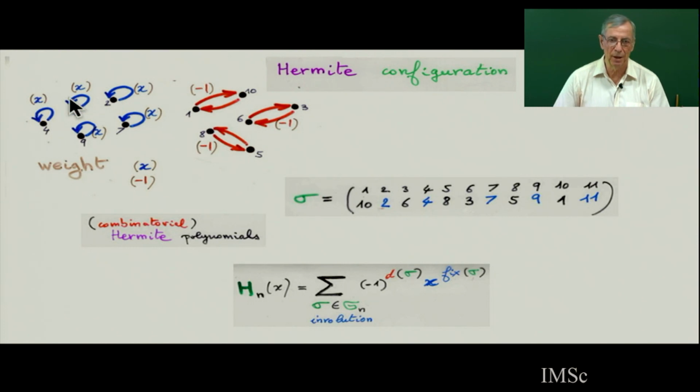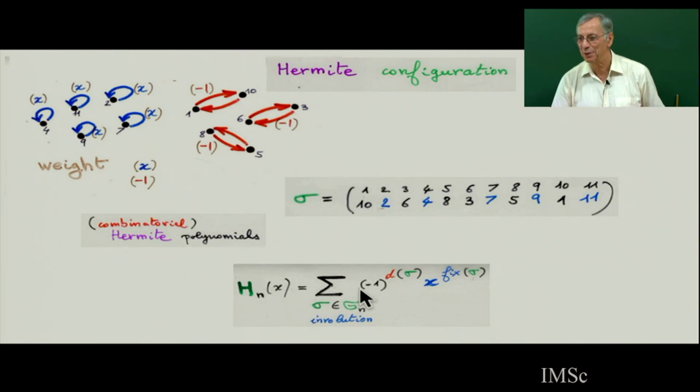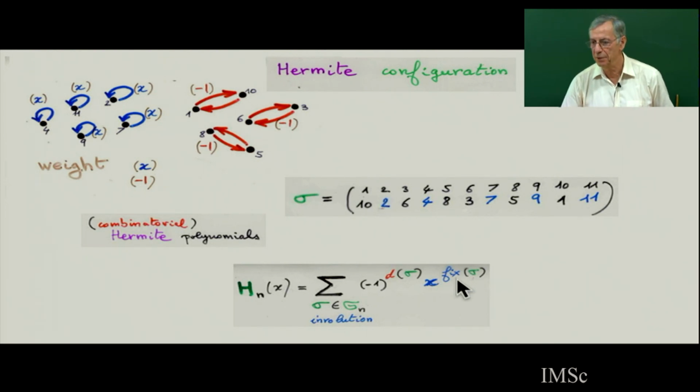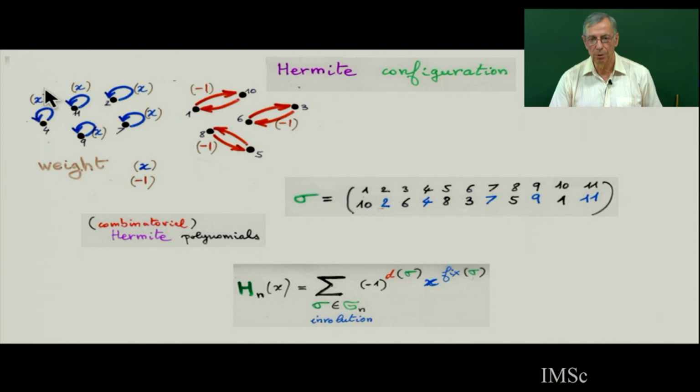For example, here the weight will be x^5 and (-1)^3. So you take the sum over all Hermite configurations of (-1)^d, where d is the number of dimers, the cycles of length 2, times x to the power of the number of fixed points, which are weighted x. And the number of fixed points is n minus twice the number of cycles of length 2, or dimers, d.